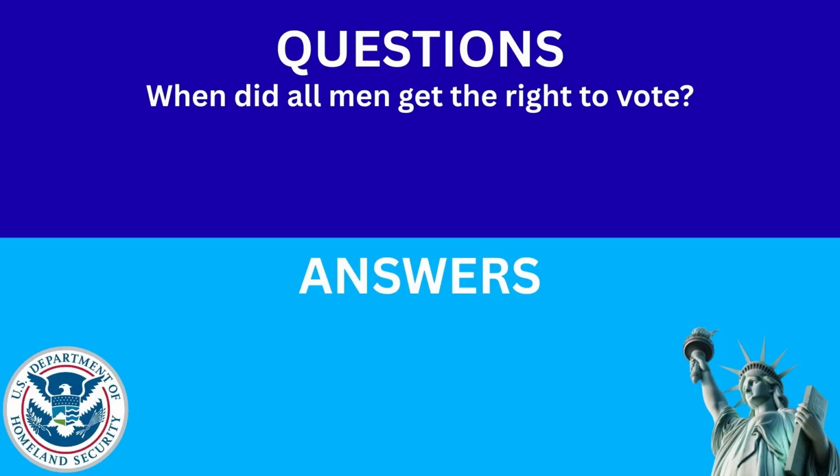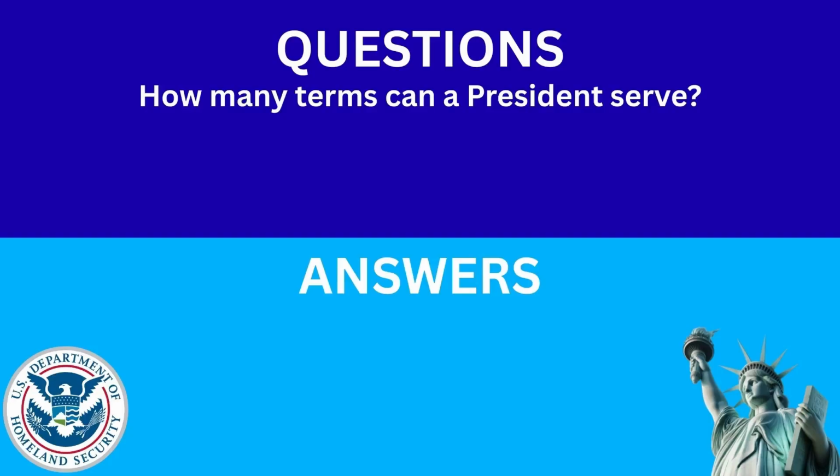When did all men get the right to vote? The answer is 1870. How many terms can a president serve? The answer is 2.